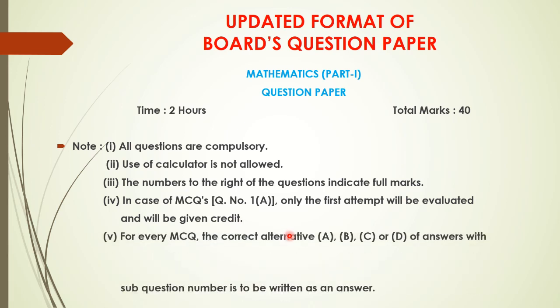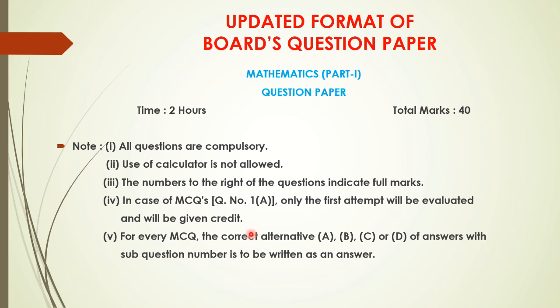Then next is for MCQ. Again here you don't have to write down answers of MCQ, but you have to write down the correct alternative A, B, C or D. Okay, so here you have to write down question number 1A, then sub question number, and in front of that you have to write down the option alphabet. You don't have to write down the answer, only option alphabet should be written. If it is not written, no marks will be given to you.